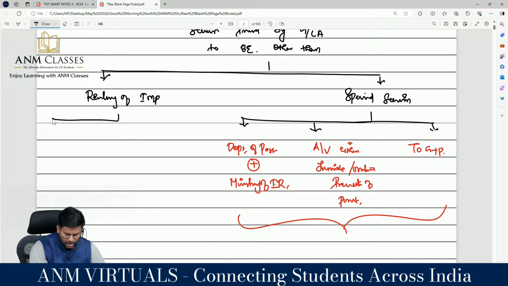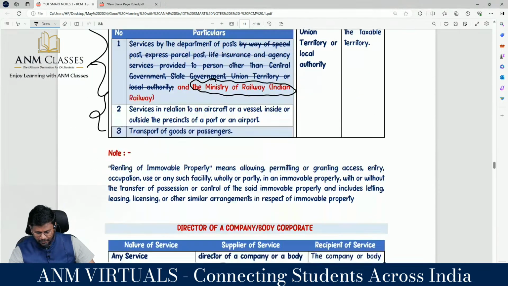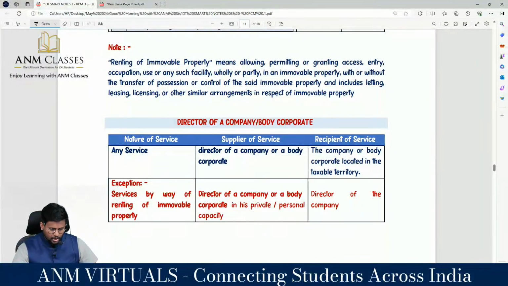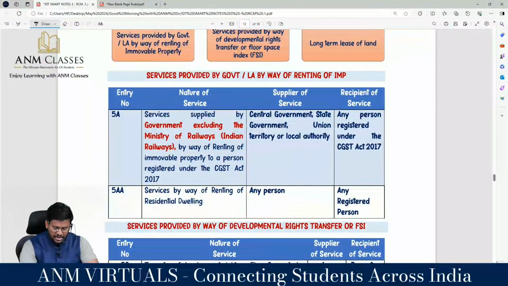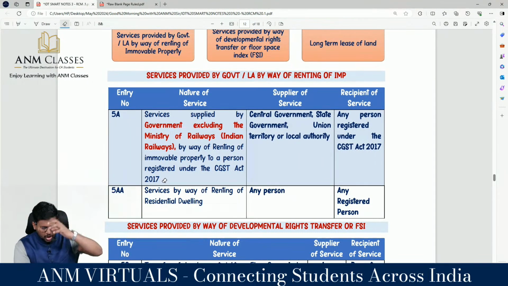For renting of immovable property, you have to again classify it into two categories. A specific provision is that service supplied by government, excluding Ministry of Railway, because we already understood that Ministry of Railway, that is Indian Railway, is FCM.